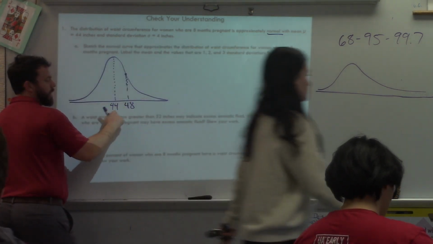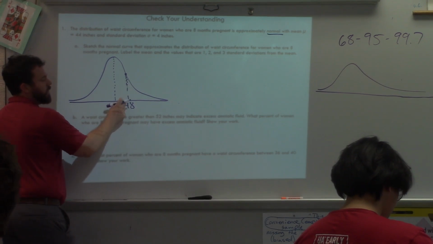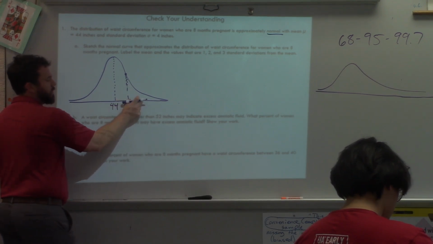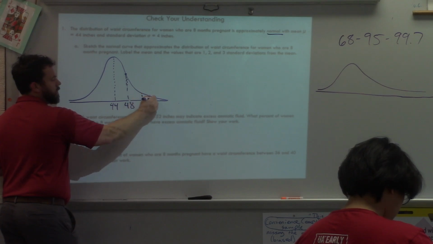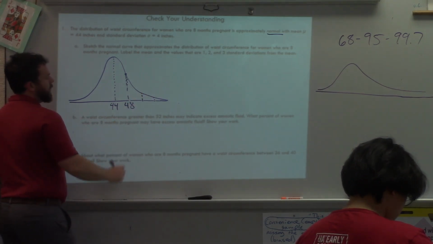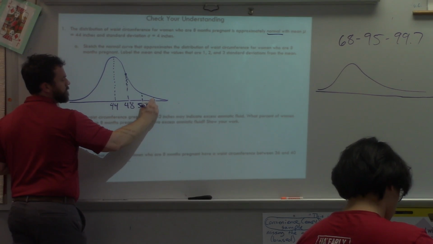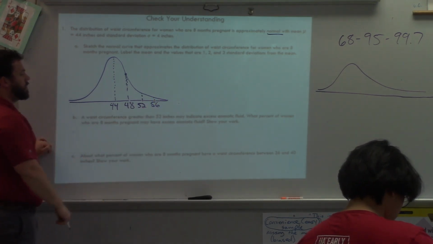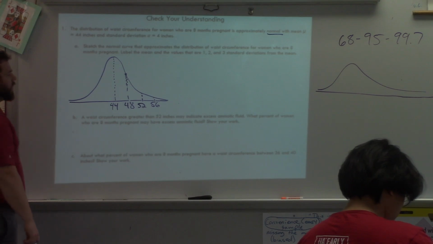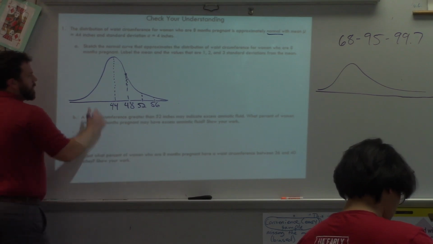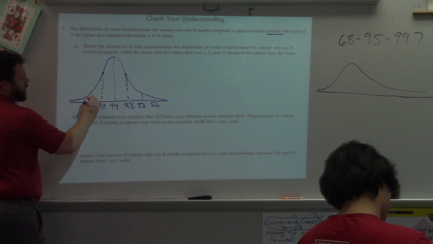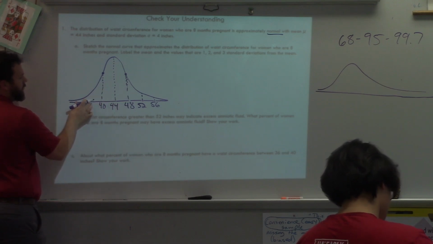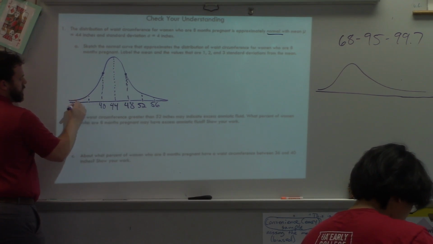So what is that value? 48, right? We increase by 1 standard deviation. Take that distance and replicate it. Repeat it. So how do you know where? Oh, you just add 4. You just keep adding 4. That's my standard deviation. Remember, there's roughly 3 standard deviations to each side. So what is this going to be over here? 40, then 36 and 32.